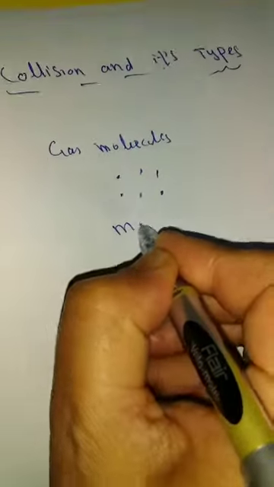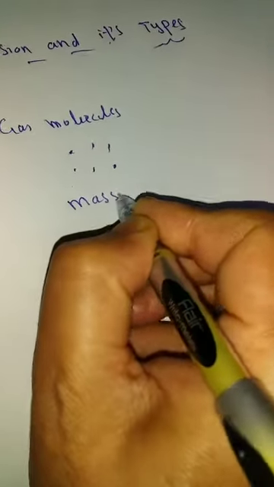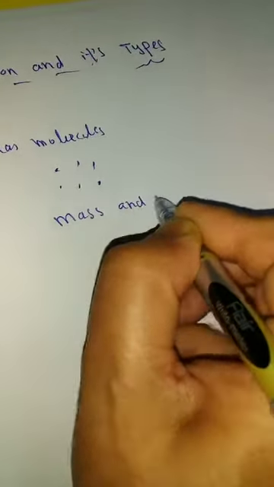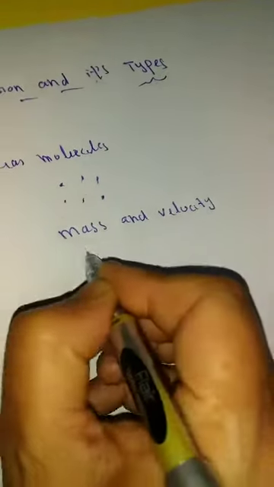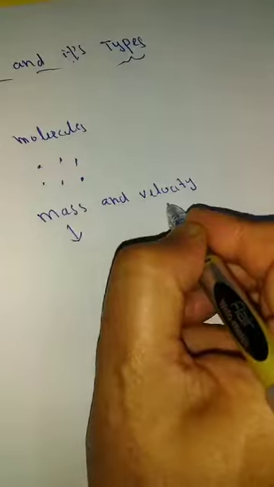Please remember, in collision only two quantities are involved. One is the mass of the body, and the other is the velocity of the body.